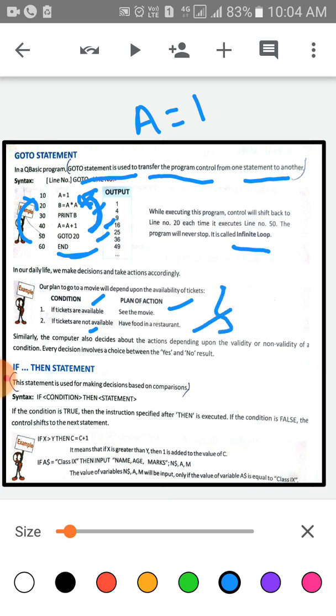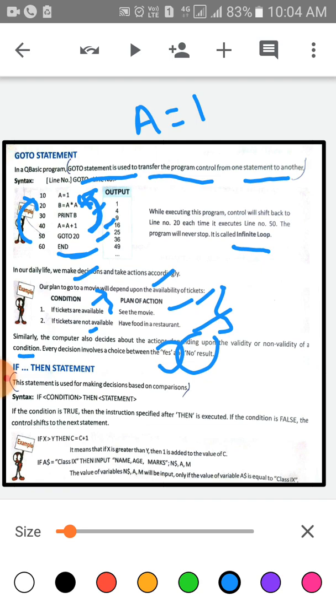This is the action and this is the condition. Similarly, children, the computer also decides about the actions depending upon the validity or non-validity of a condition. Every decision involves a choice between a yes and no result.